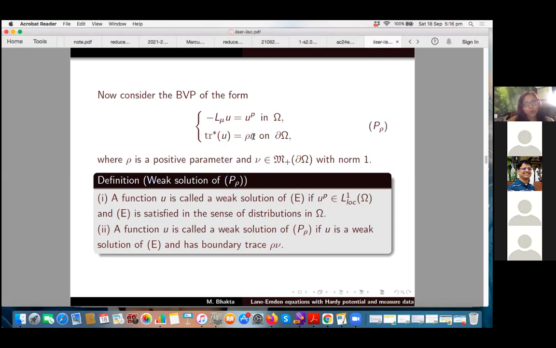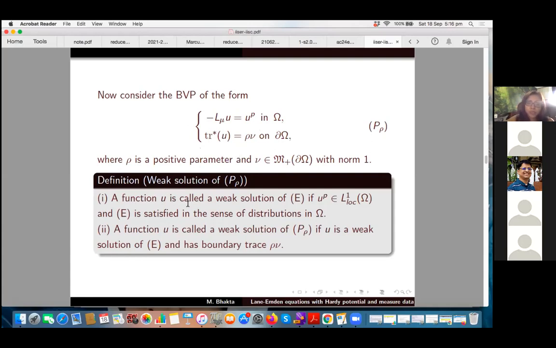So what is rho nu? Nu is the bounded Borel measure with norm 1, and rho is a positive parameter. Now we have formulated the problem, so we can talk about what we mean by the weak solution of this equation. It is a very weak setting because the data is given by a measure, so we first have to define what we mean by a solution.